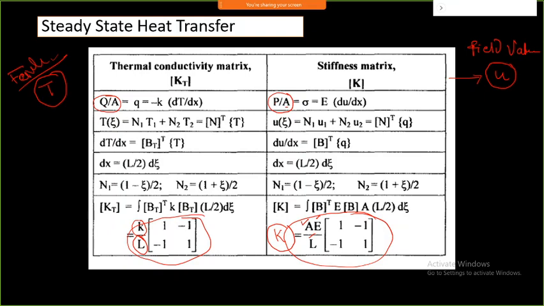So next time onward we'll look at how to do programming for this particular FEA part of it, and I am going to give one or two such demonstrations.